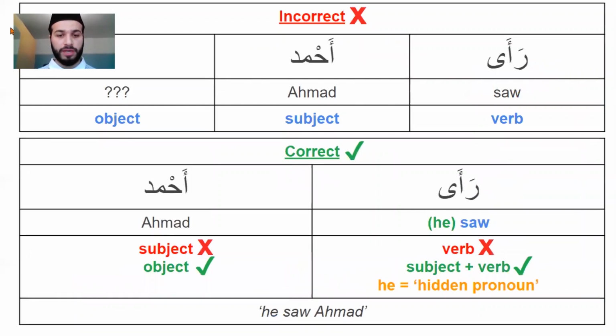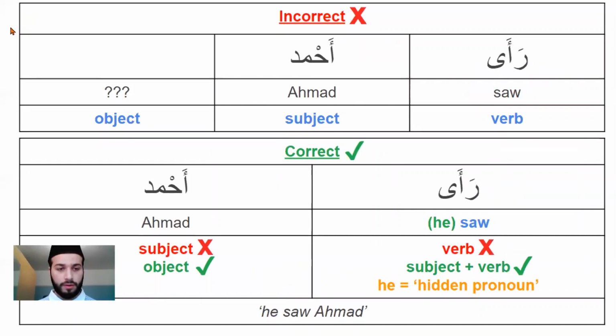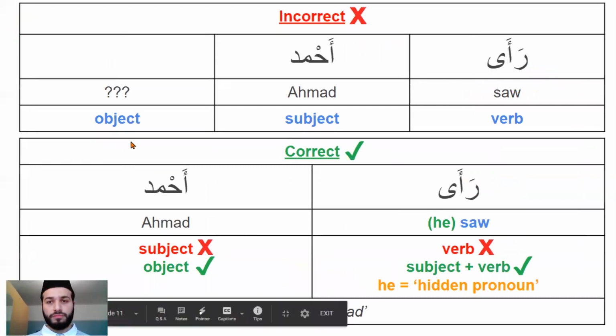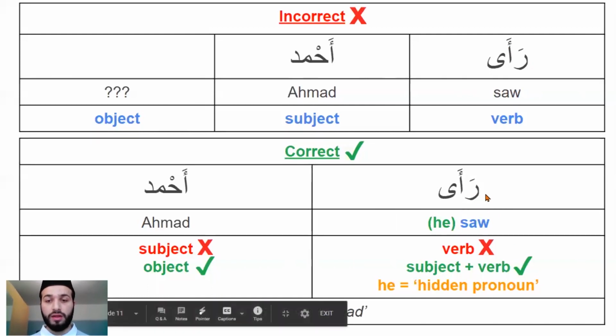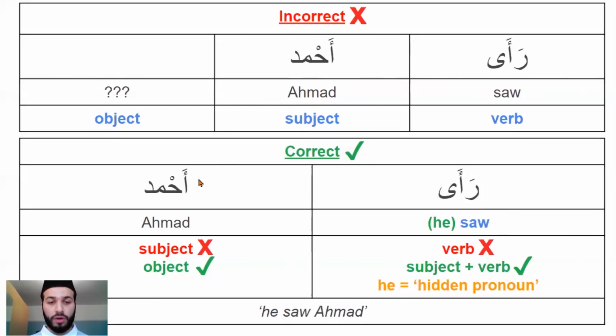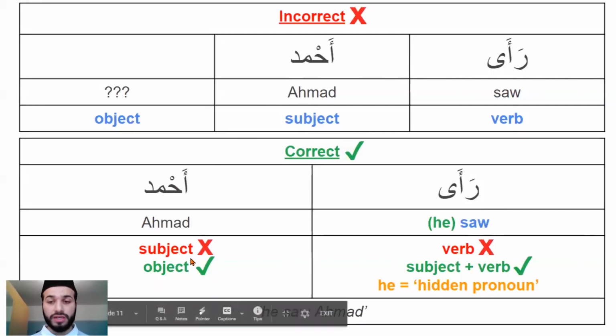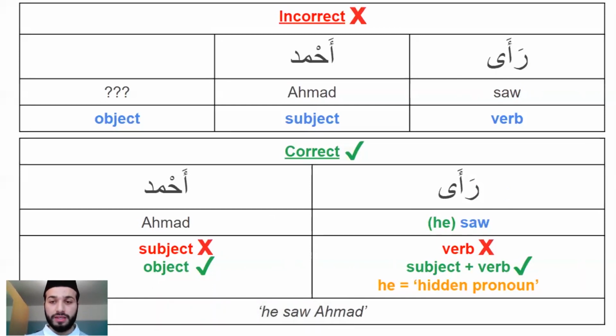Now, this page is full of stuff, so I'm going to hide myself down here. What we have here at the top is understanding the sentence according to strict verb, subject, object structure. The thing is, that doesn't work here. What we have here is the fact that actually here, ra'a, the verb, is a subject and a verb. And what we thought was the subject is actually the object. That's because in Arabic, ra'a actually means he saw. Like kataba means he wrote, and khalaqa means he created.